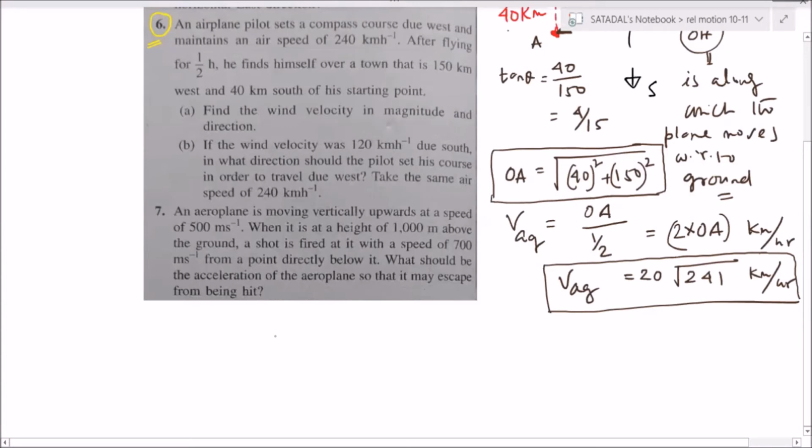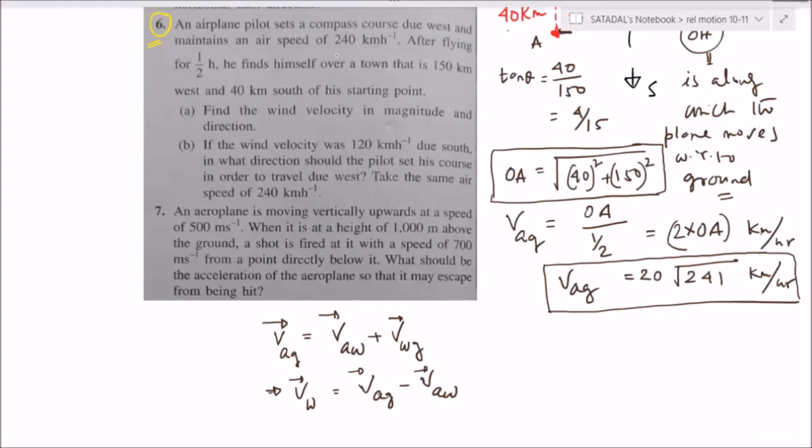Now you tell me one thing. Can I write this? Velocity of the aeroplane with respect to ground is equal to velocity of the aeroplane with respect to wind plus velocity of the wind with respect to ground. Right? So now velocity of the wind is equal to velocity of the aeroplane with respect to ground minus velocity of aeroplane with respect to wind. Right?